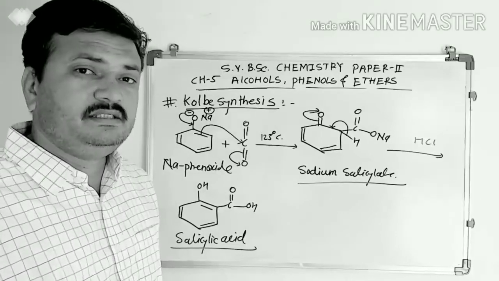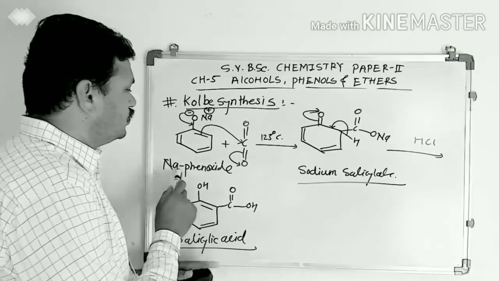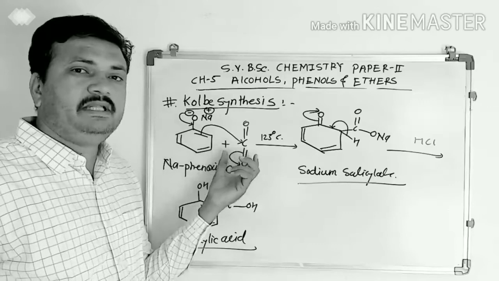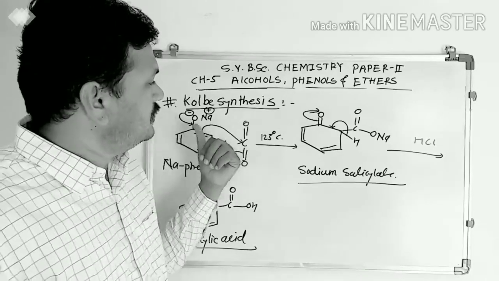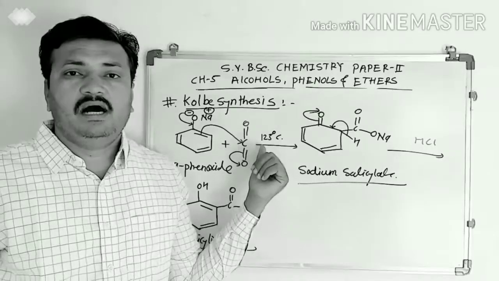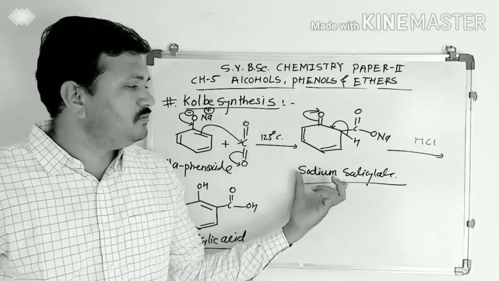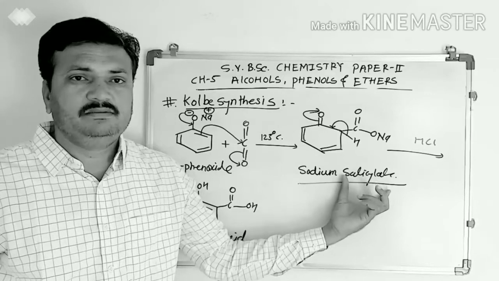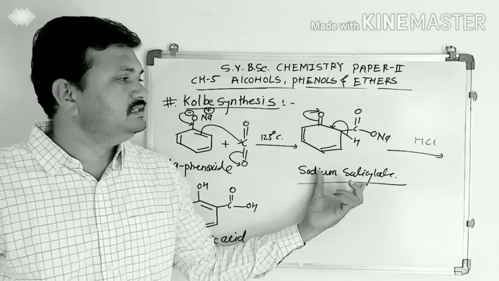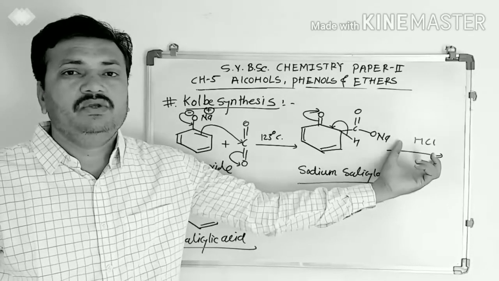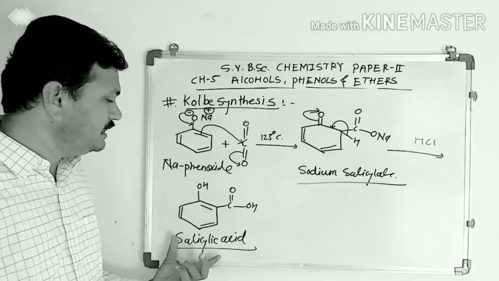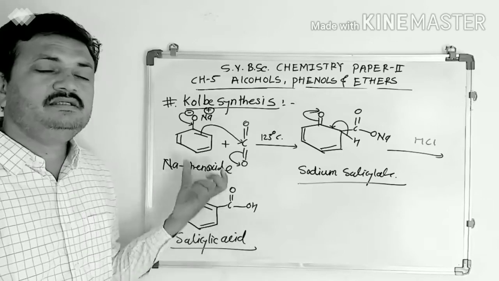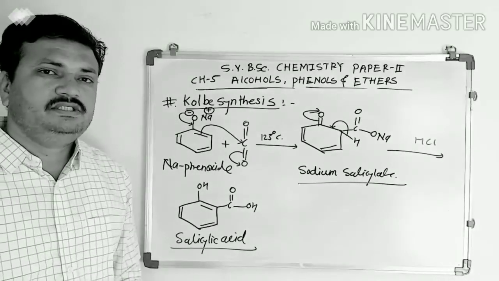In Kolbe synthesis, sodium phenoxide is treated with an electrophile, carbon dioxide CO2, at very high temperature and high pressure, and sodium salicylate forms. When this sodium salicylate is acidified using hydrochloric acid, it gets converted into salicylic acid. This reaction is known as Kolbe synthesis.